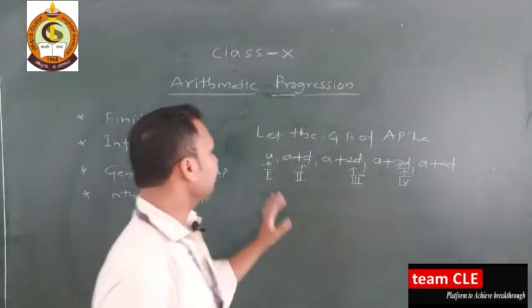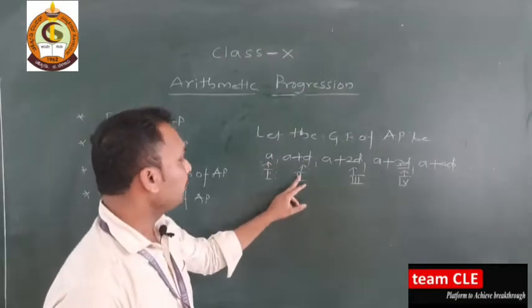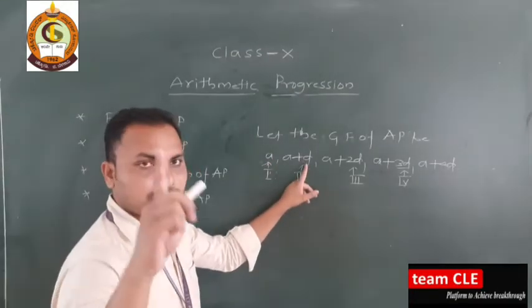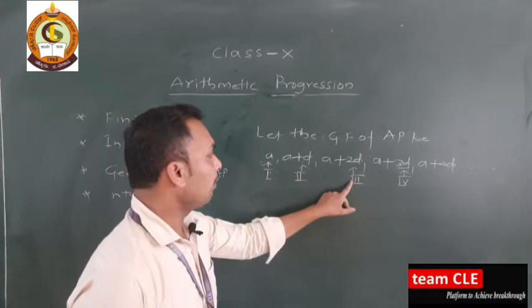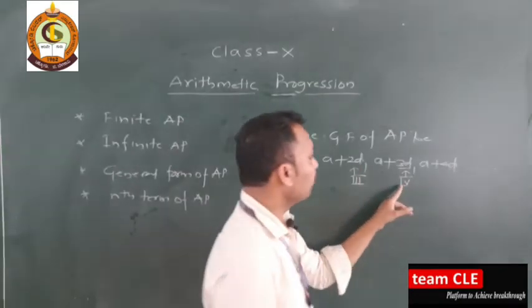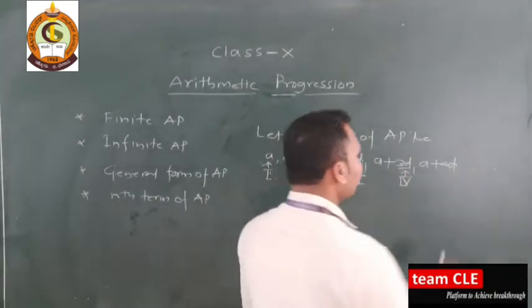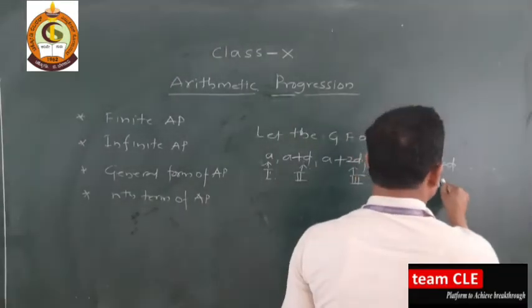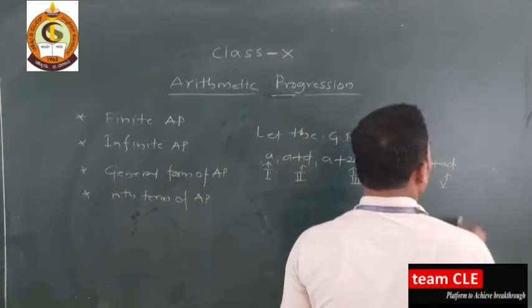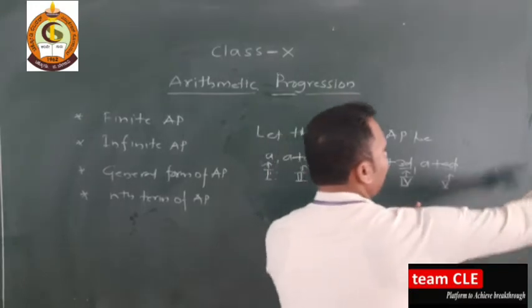For the 1st term we don't have a common difference, only the first term. For 5, the common difference is 4d. This goes on: 1, 2, 3, 4, 5.